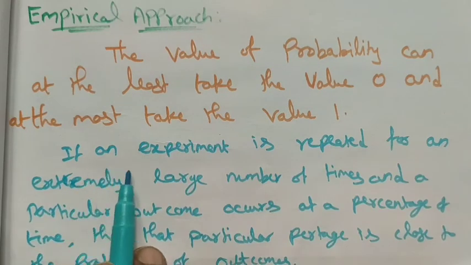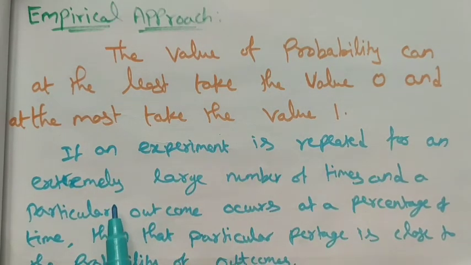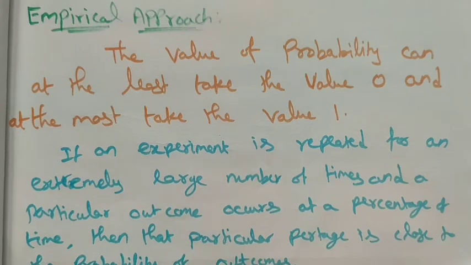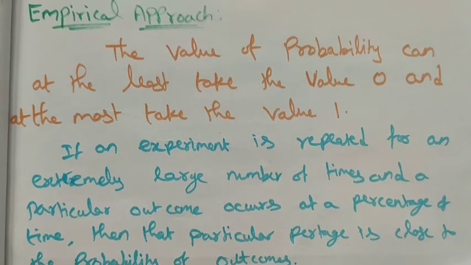If an experiment is repeated an extremely large number of times, for example testing a drug on patients, and a particular outcome occurs at a percentage, say more than 80% or 90% if the drug works well, then that particular percentage is close to the probability of the outcome, right?